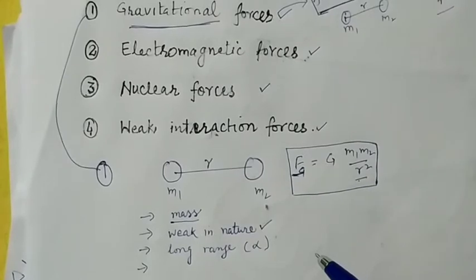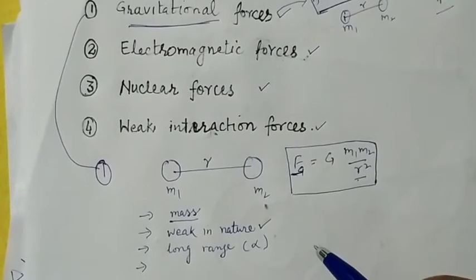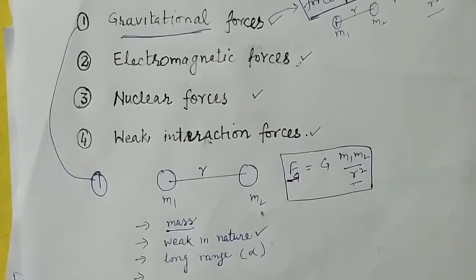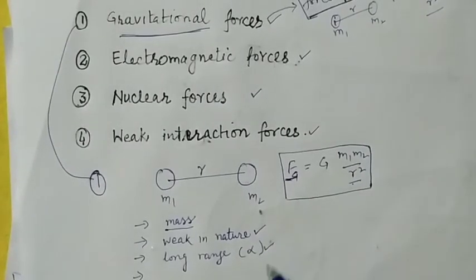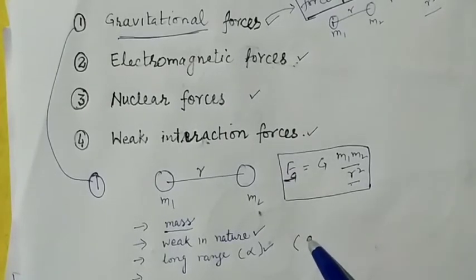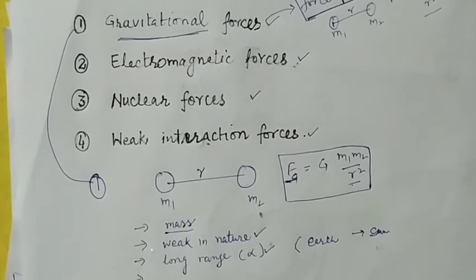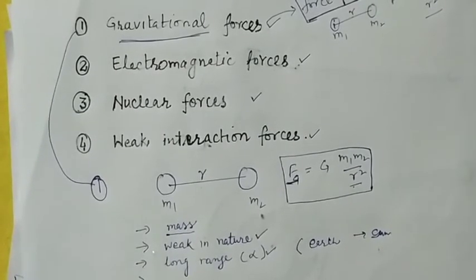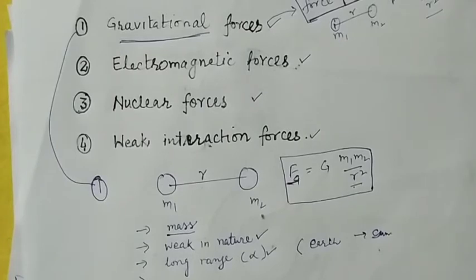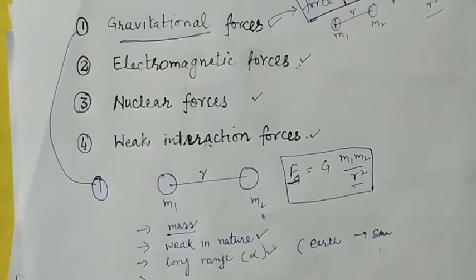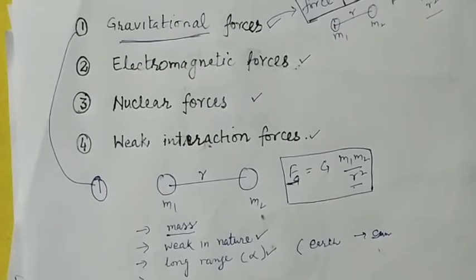This force is weak in nature. It is very small as compared to the other three forces. It is a very long range force, as we know that our Earth is attracted by the Sun. One star is attracting another, one galaxy is attracting other galaxies. So we can say that the range of this force is infinite in nature. And we also experience a force because of Earth. We all who are standing on the Earth are attracted towards the center of the Earth.